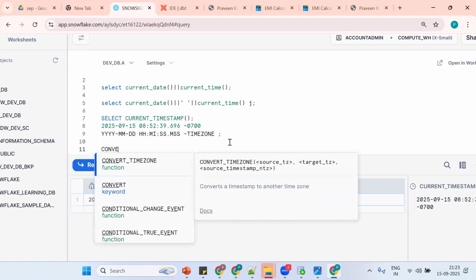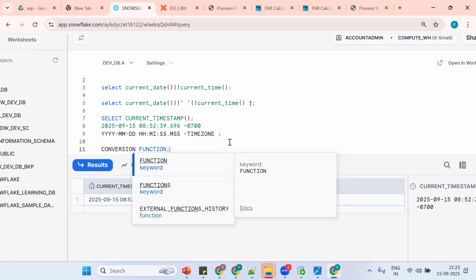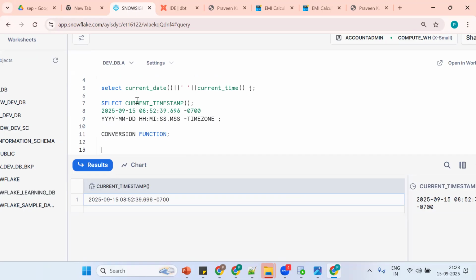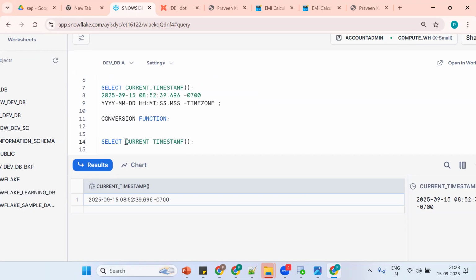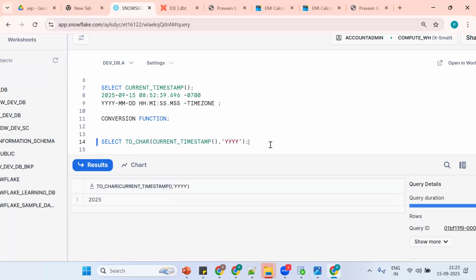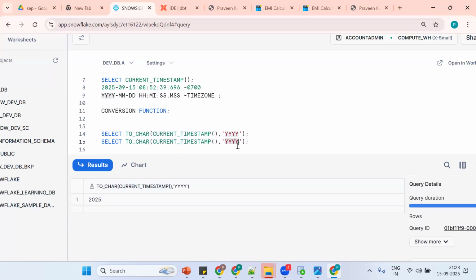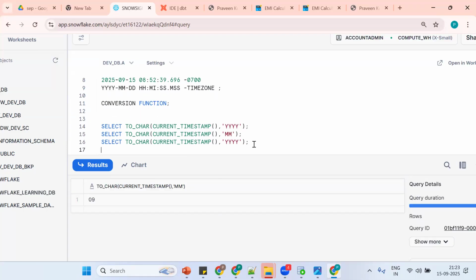The conversion function will come into picture. That is the to-char concept. With to-char, we are converting our date into character. Now I want the year. What's the exact output we'll get? 2025, year only. Same thing, if I want to get the month, we should put the month format. Same thing if I want to get the date, how to get it? Daily. Suppose I want to get this format.